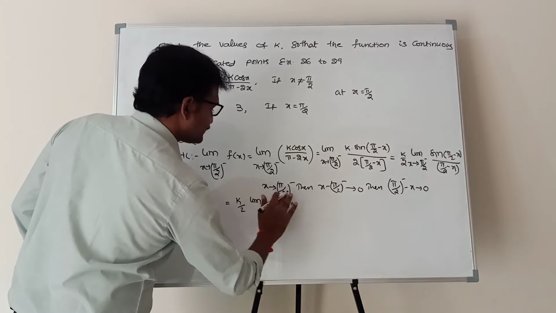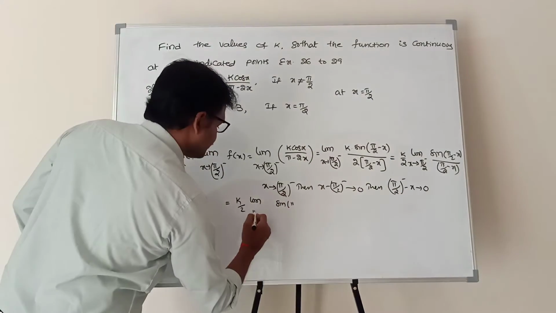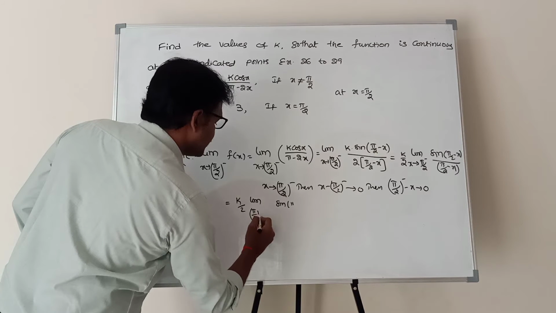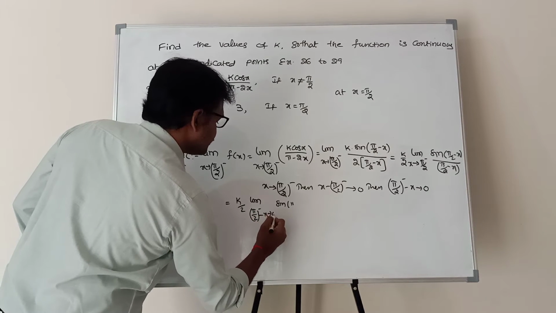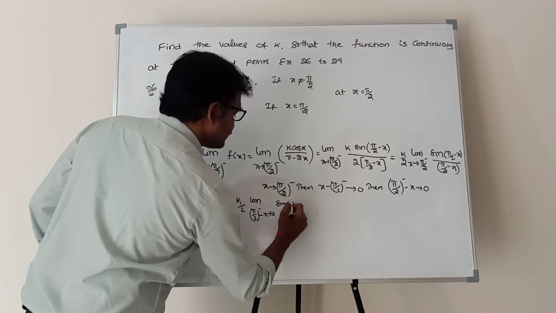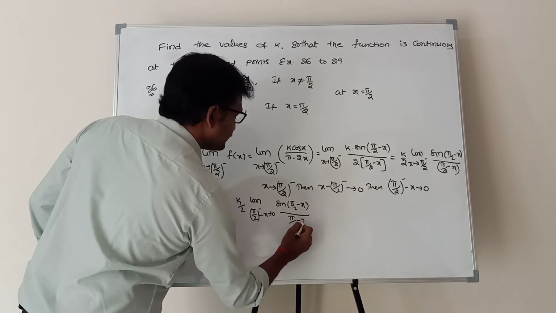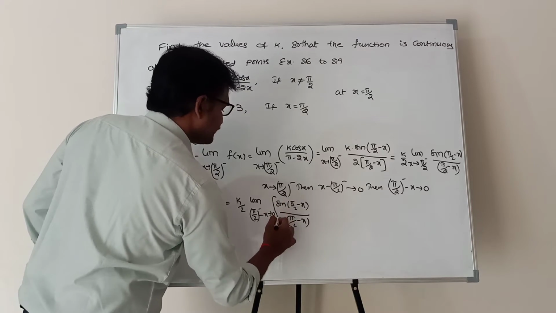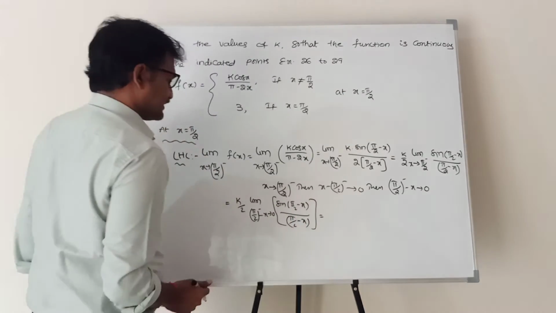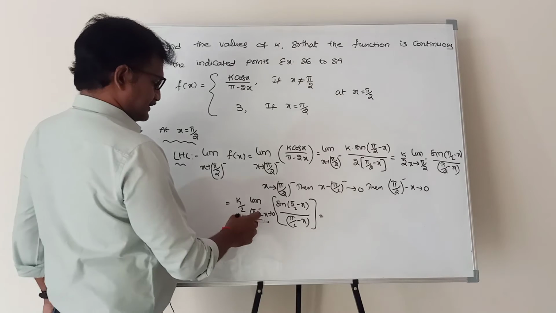Instead of x approaching pi by 2 minus, we can write pi by 2 minus x approaching 0.